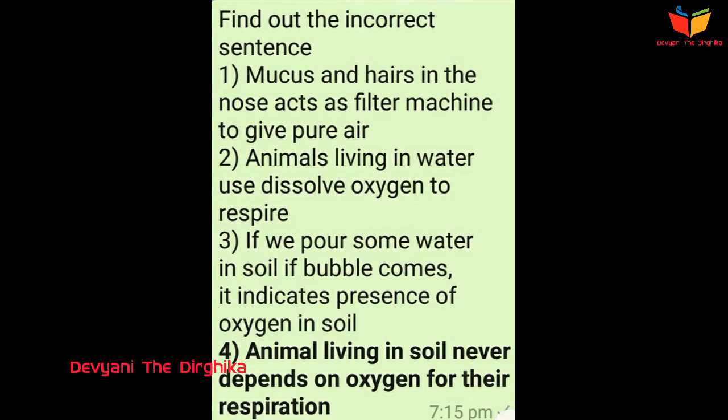Animals living in soil never depend on oxygen for their respiration. So this is the incorrect statement. Every animal needs oxygen to respire, to survive. There are certain animals and certain plants which perform respiration without oxygen, because there are two types of respiration. One with oxygen, and another without oxygen. So there are certain plants.